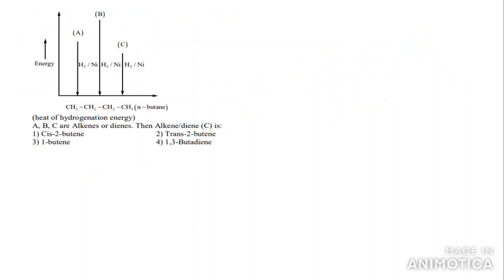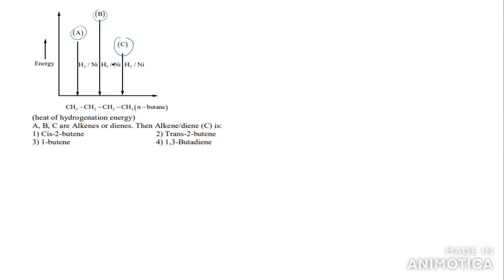Now come to the next question. We have heat of hydrogenation energy. A, B, C are alkenes or dienes. You can see here A is there, B is there, C is there. Now you can see the heat of hydrogenation is for A. Then what is there here? B. B has more hydrogenation energy. Now come to C, the hydrogenation energy will be less.